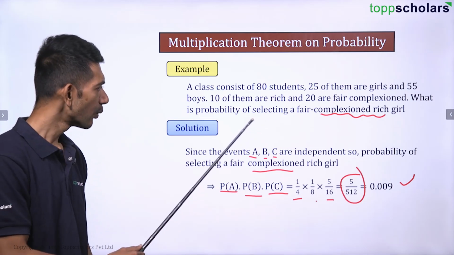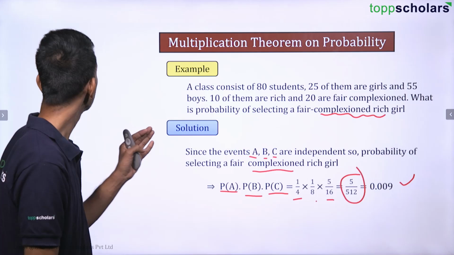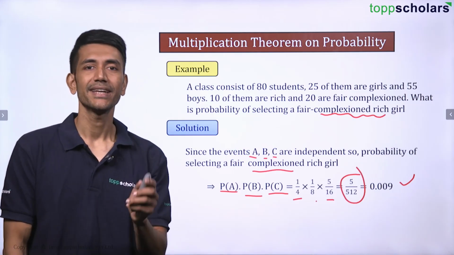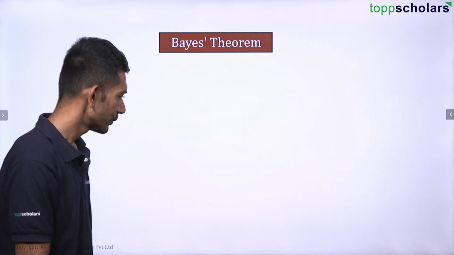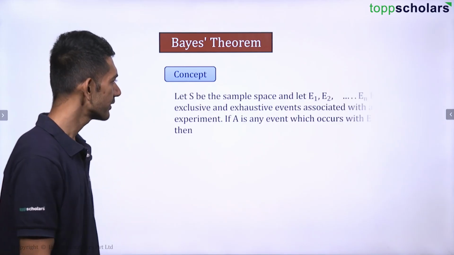Clear and simple. Once you get the events as independent events, just multiply all the given probabilities and you will get the answer. Okay, let's continue. Now let us talk about the Bayes theorem. Let us understand the concept of Bayes theorem first.